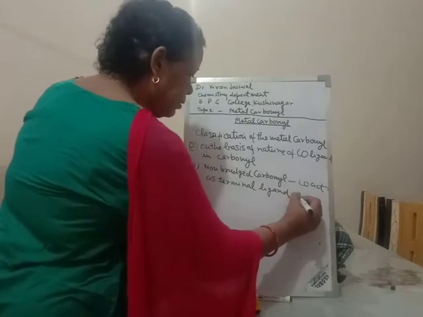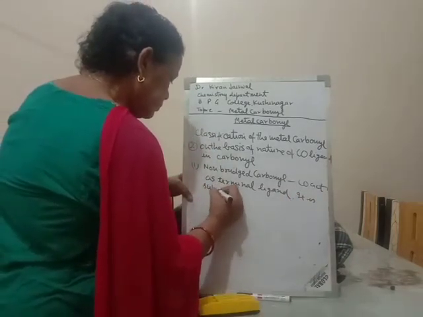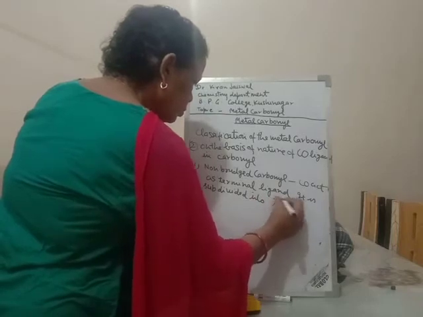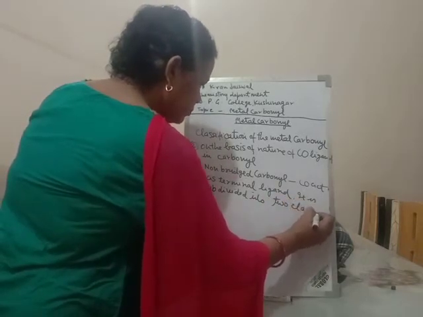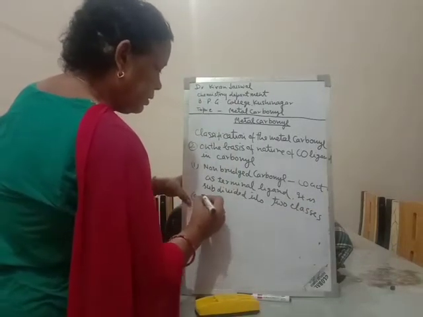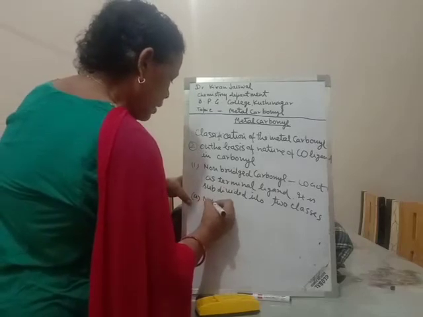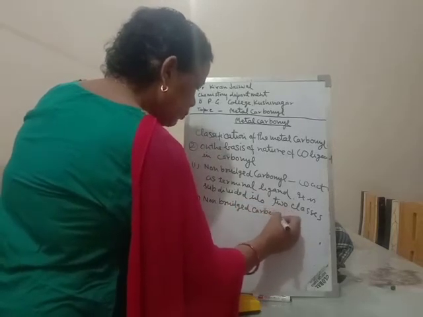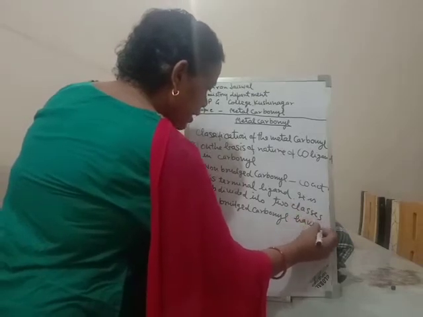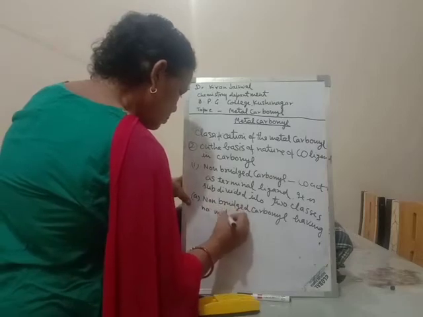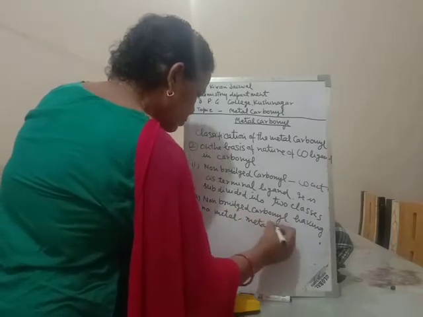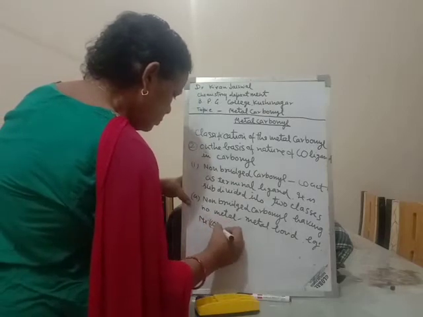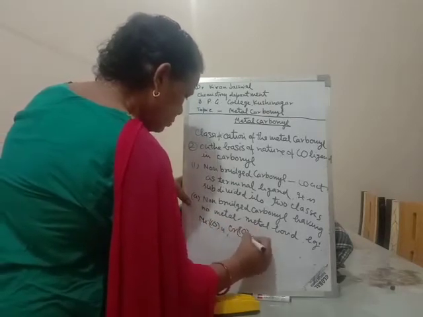It is subdivided into two classes. First is the non-bridged carbonyl having no metal-metal bond. Examples are nickel tetracarbonyl, chromium hexacarbonyl, etc.